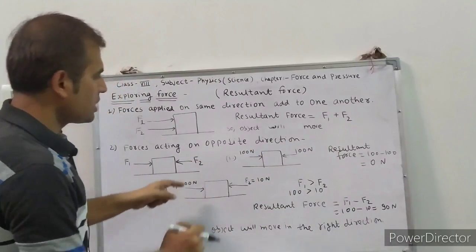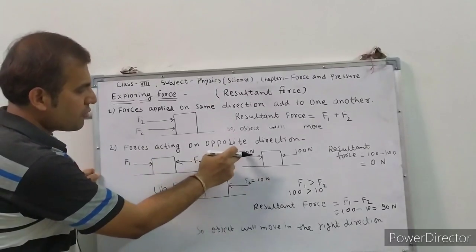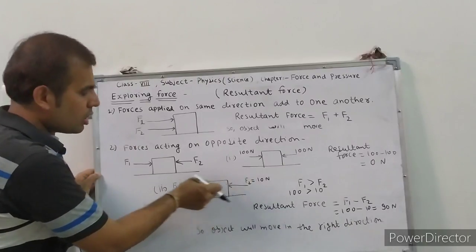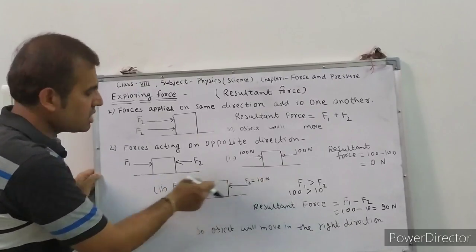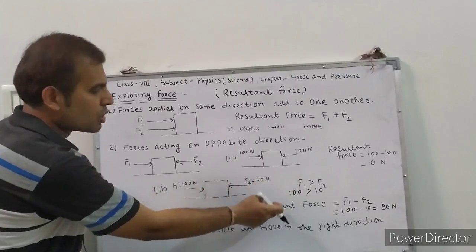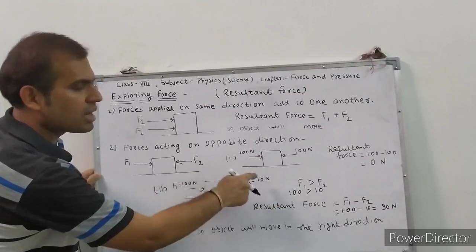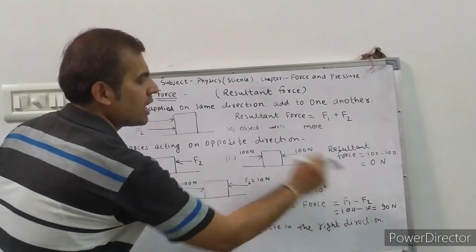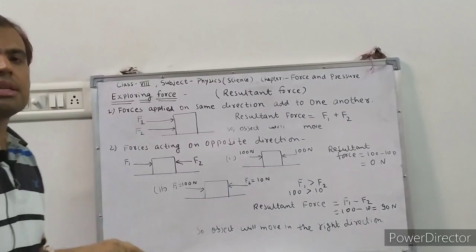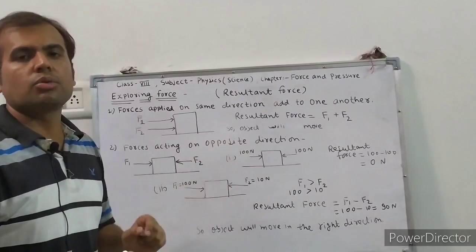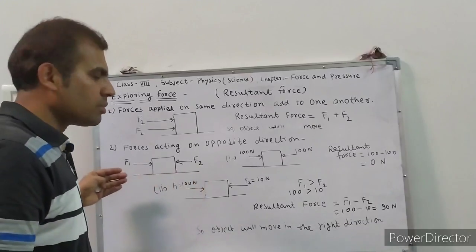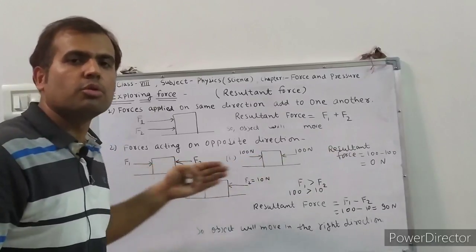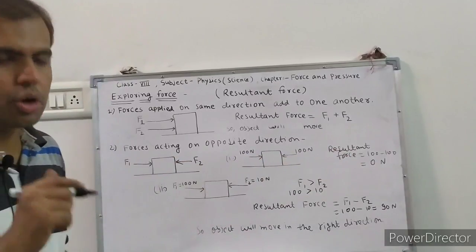Understand? Now in the second case, if the first force is 100 Newton and the second force is 10 Newton, then 100 Newton is greater than 10 Newton, which means F1 is greater than F2. So what is the resultant force? F1 minus F2, which means 100 minus 10, 90 Newton. In this case, the resultant is 90 Newton and the object will move in the right direction.